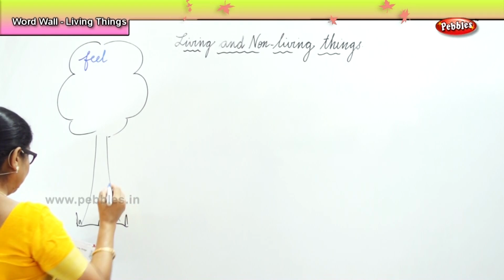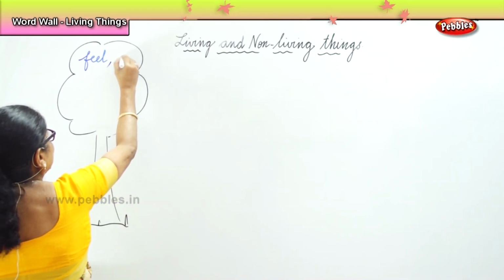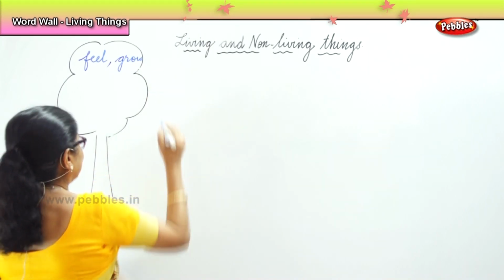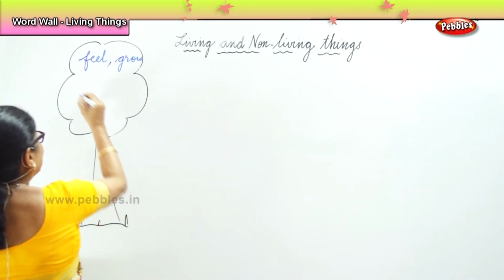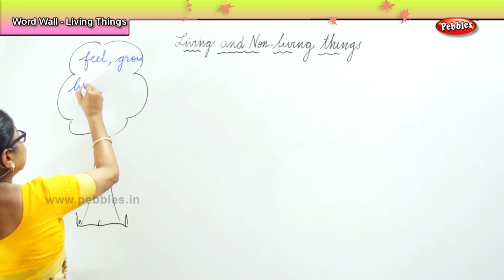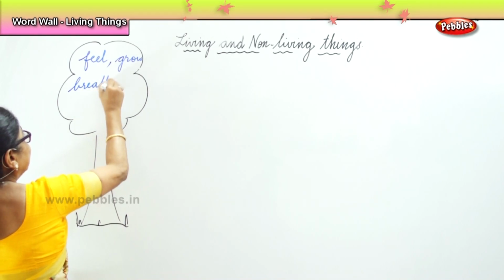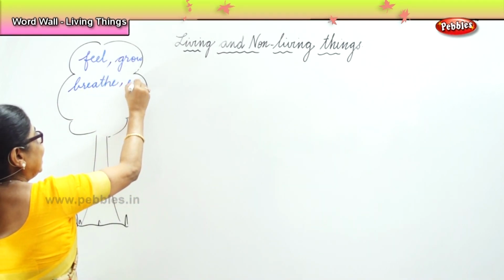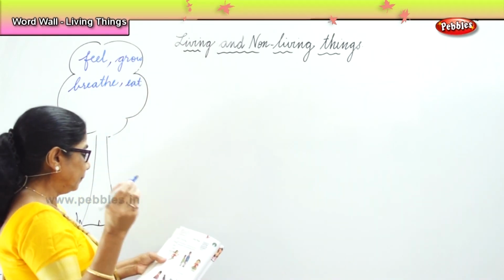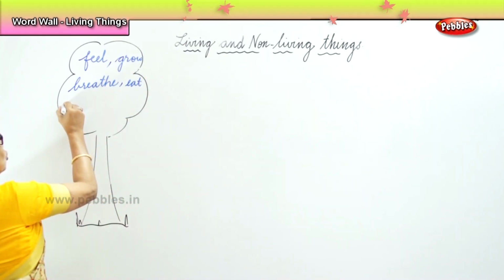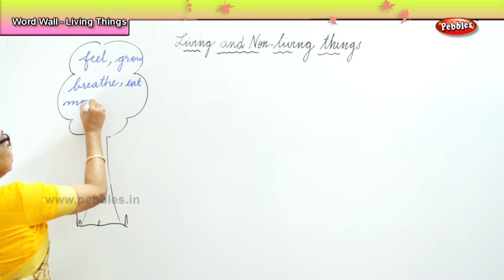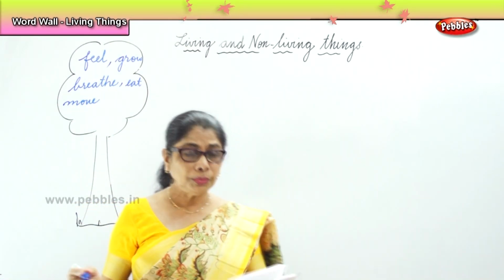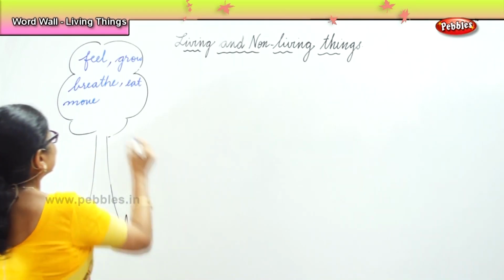Next. Grow. Very good. Grow. Yes. Breathe. Very good. Breathe. Then what else do you do? Eat. Move. You move from one place to another. Move. Eat.